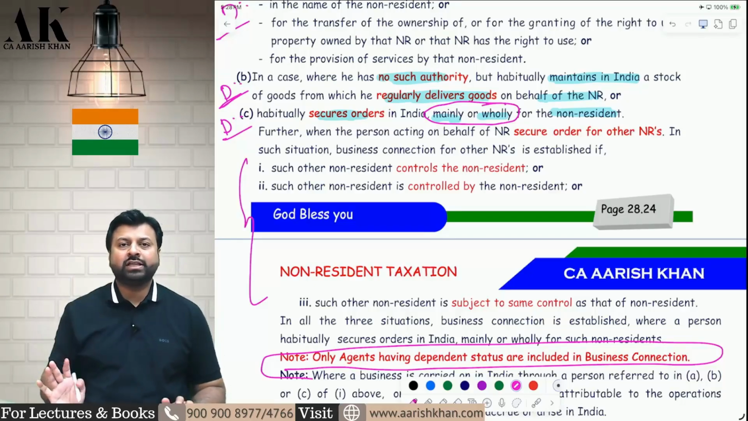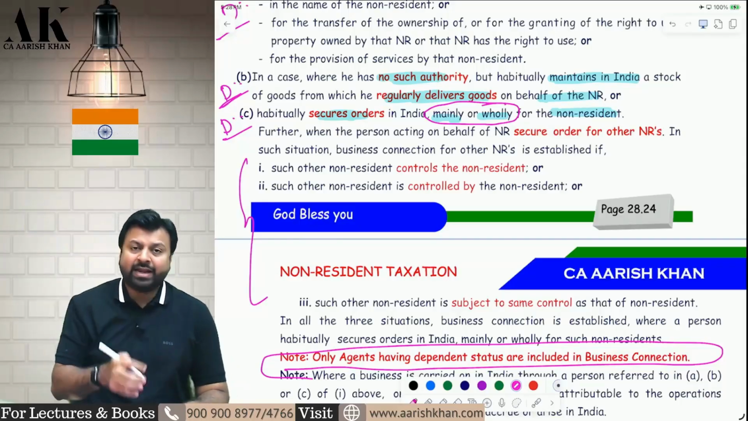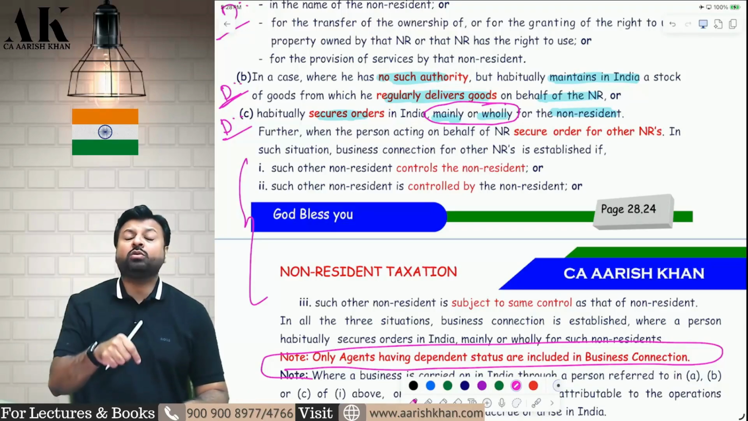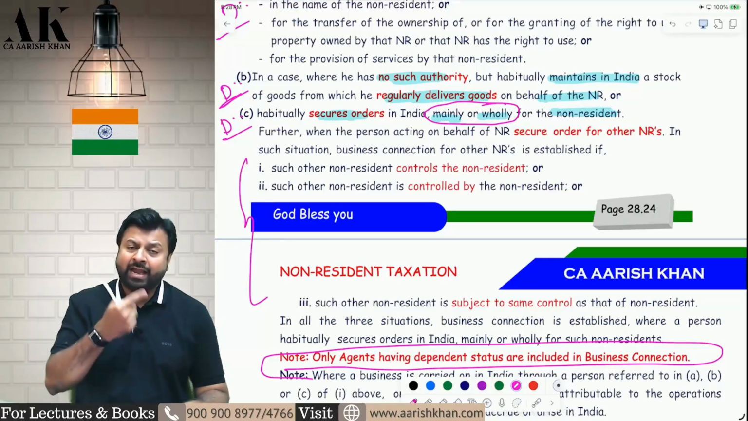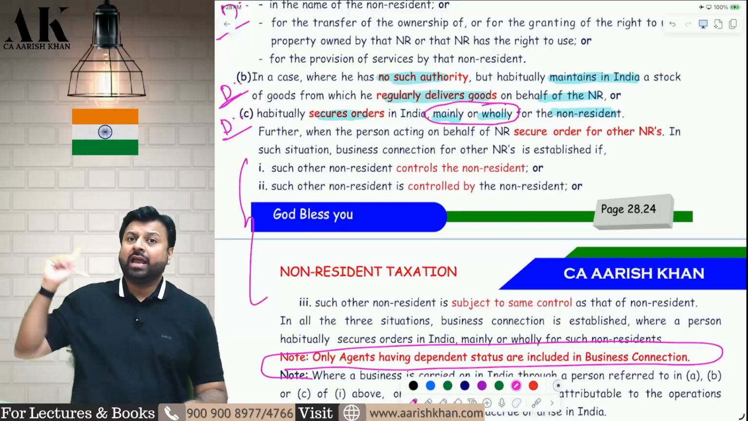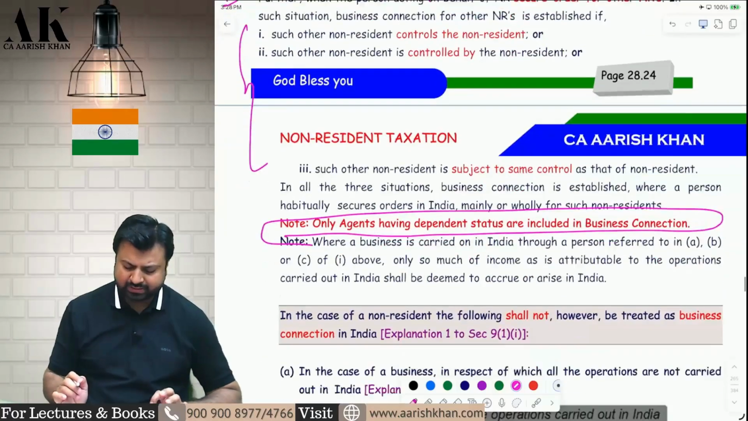So to conclude this, there are 3 points which are mentioned over here. First, if a non-resident has a dependent agent in India who has an authority to conclude contracts on behalf of the non-resident, that amounts to business connection. Second, if a non-resident has an agent in India who has the power to maintain stock in India and deliver goods in India. And third one, the agent in India is mainly and wholly securing orders on behalf of the non-resident, and also on behalf of a person who controls him, or also on behalf of a person who controls both of them. I hope it is clear to all of you.